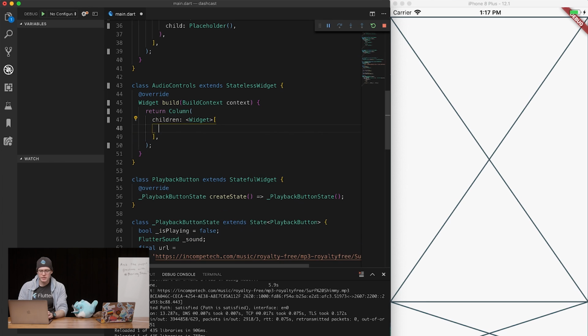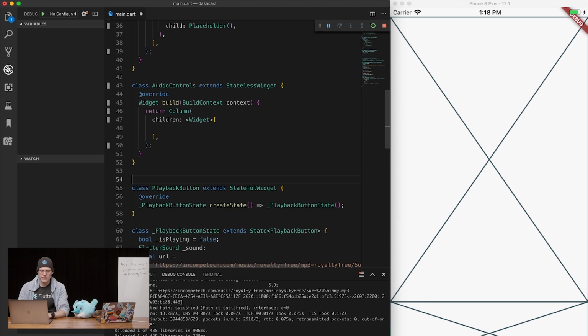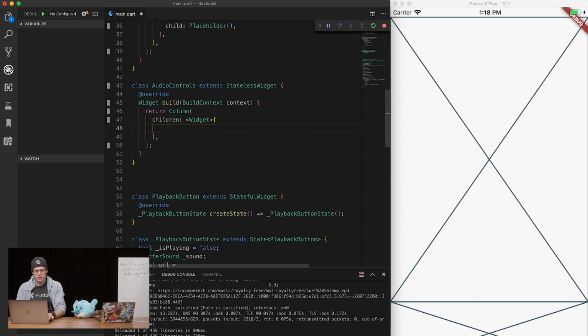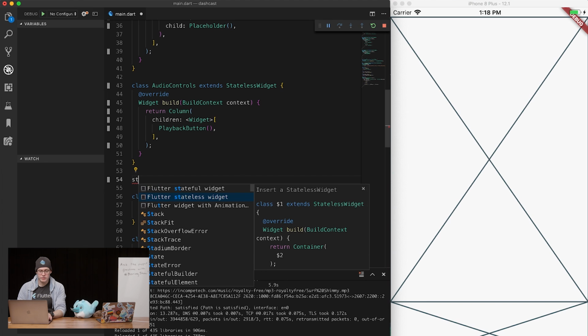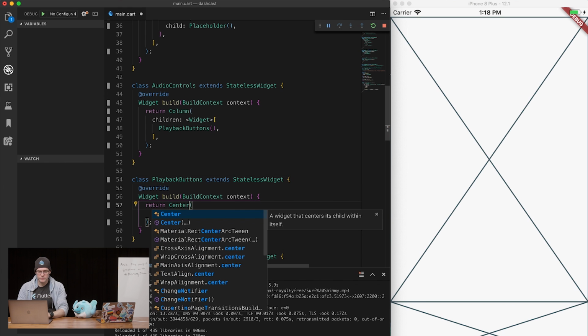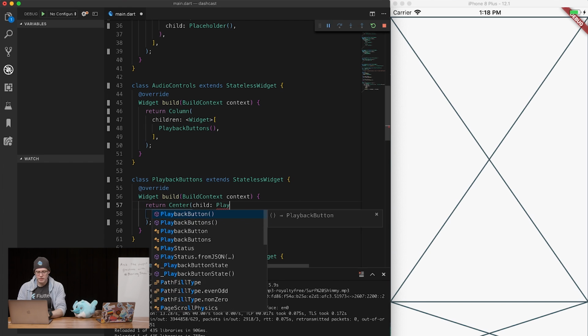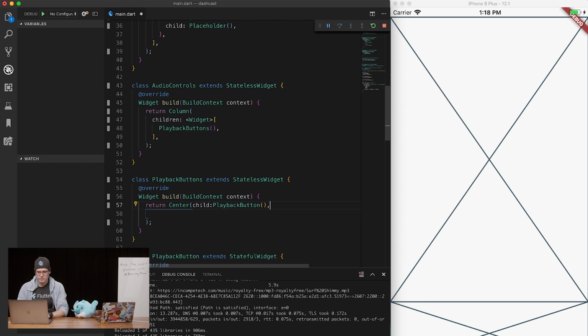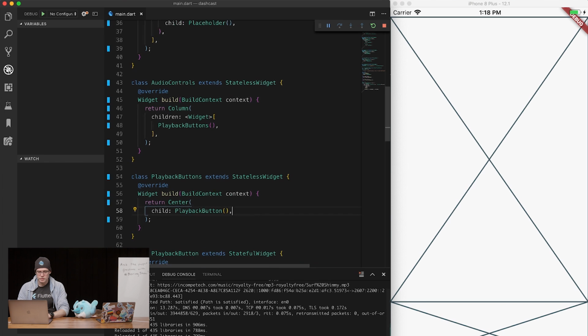Okay, so we've got this. And this certainly looks woodier. More wood grain. So this is audio controls, and then we're going to put in, what are we going to put in here? We'll call it playback. Could you use that slider widget for your seek thing? That's true. So let's create our playback buttons. And in here, we're going to have centered. And we'll just have our playback button. Okay. So this is looking a little better.